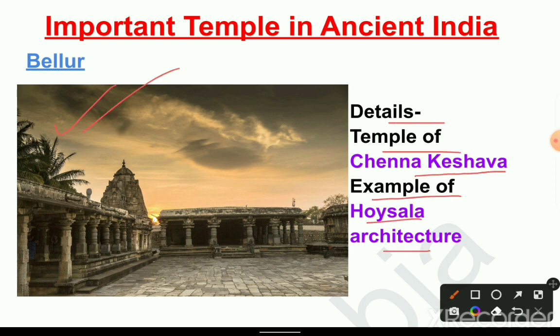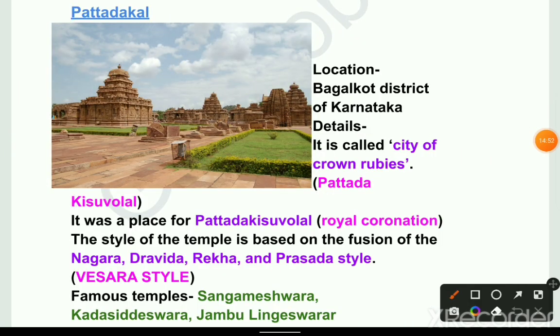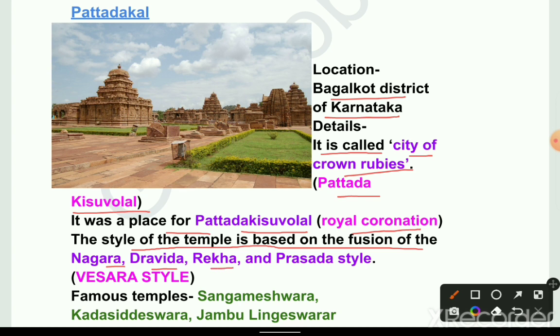Next temple, Pattadakal. Location: Bagalkot district of Karnataka. Details: it is called the city of crown rubies, Pattada Kisuvolal. It was the place for royal coronations. The style of the temple is based on the fusion of the Nagara, Dravida, Rekha and Prasada styles, short form is Vesara style. Famous temples: Sangameshwara, Kadasiddeshwara and Jambulingeshwara.